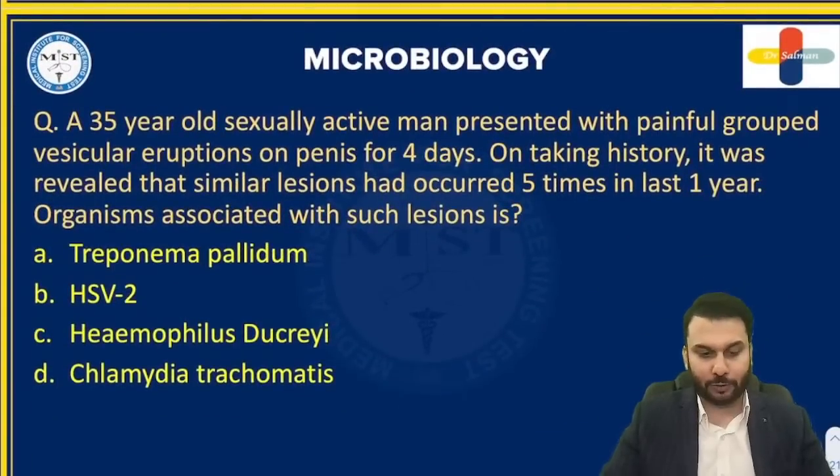Here's your next question, Doc Sab. A 35-year-old sexually active man presented with painful grouped vesicular eruptions on the penis for 4 days. On taking history, it was revealed that similar lesions had occurred 5 times in the last 1 year. The organism associated with such a lesion is: